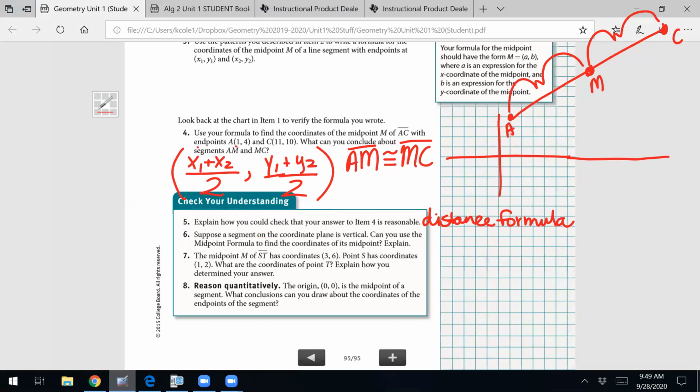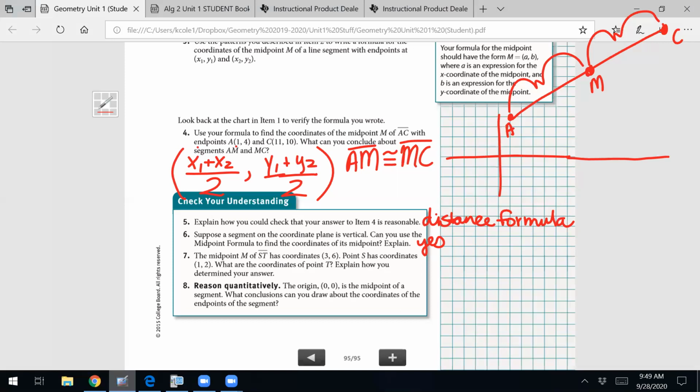Number 6 says, suppose a segment on the coordinate plane is vertical. Can you use the midpoint formula to find the coordinates of the midpoint? We saw that on the very first page. Remember, our vertical one was AB? Could we still use the midpoint formula for that? Yeah. When you add them together, like 3 plus 3, that gives you 6. You divide by 2, and it's still going to be at 3. So you can definitely still use that, even if they're vertical. So we'll say yes.